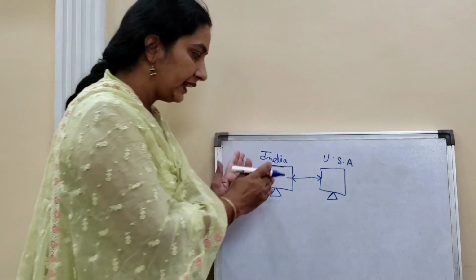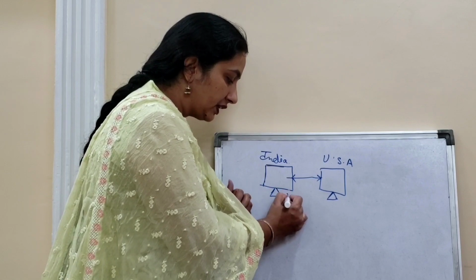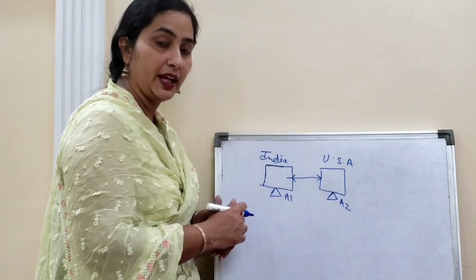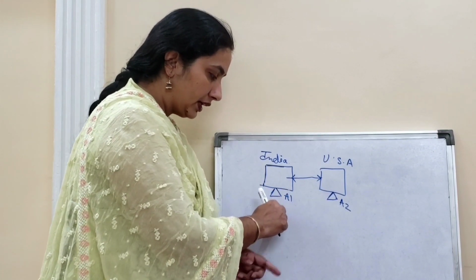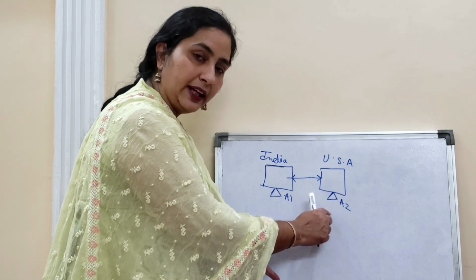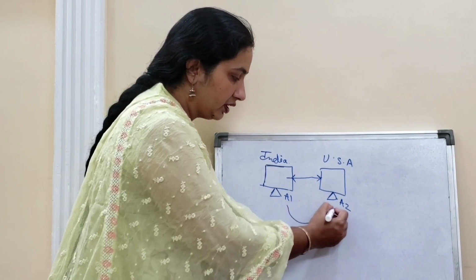Now, what exactly do we do when the internet works? From here, suppose the name of the person is A1. Here, the name of the person is A2. From here, the A1 person will request this A2 person to send some documents. So here,